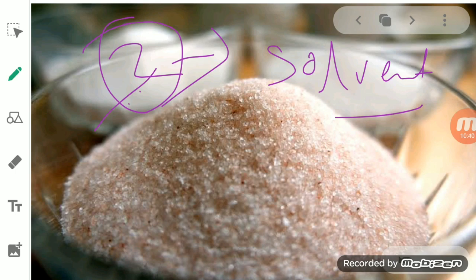So one is soluble in that particular solvent and the other is not. By this process, we can separate both of the solid components from each other. How? We can take an example of sand and water.